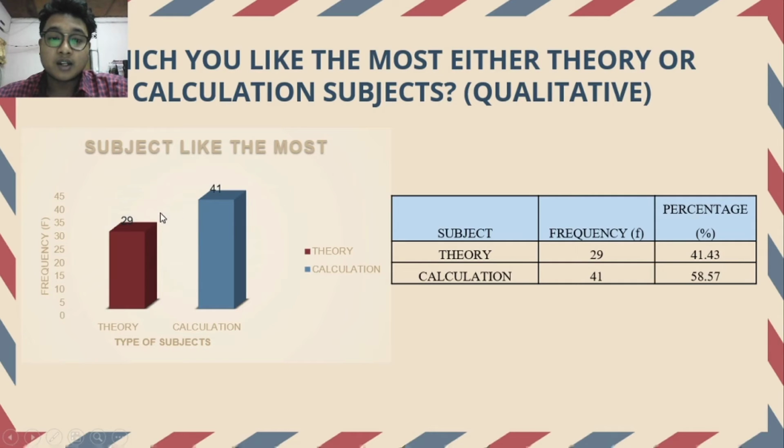Based on the bar chart, the students are more likely to prefer the calculation subject rather than theory. Based on this bar chart, we made a table of the subjects, theory and calculation, the frequency, which is the total of respondents who answered based on their choices, and also the percentage.